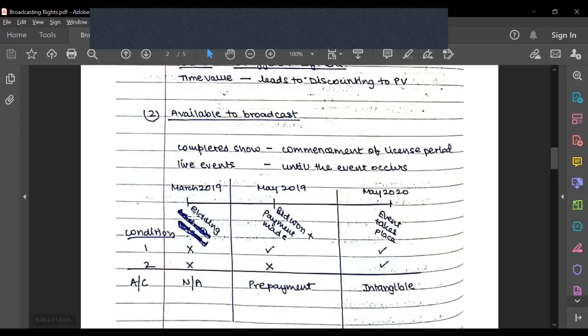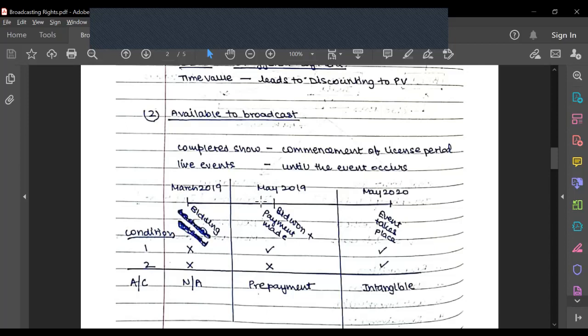So I've just shown an example where, let's say, in March 2019, the bidding began. In that case, I have not paid the cost, and it's not available to me for broadcast. So I'll not do any accounting for that one.